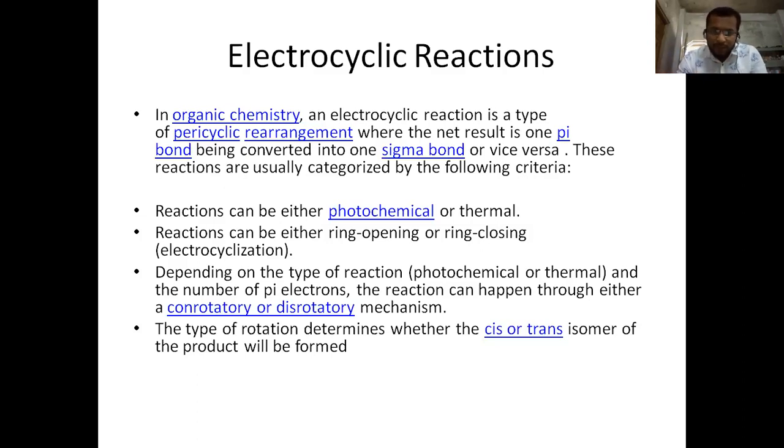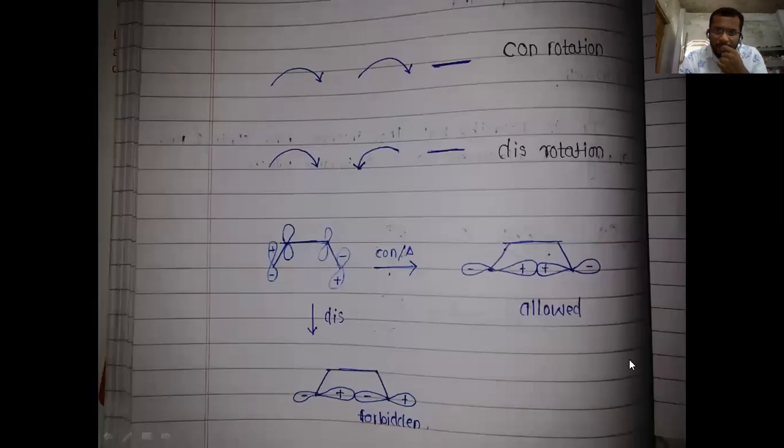The type of rotation determines whether the cis or trans isomer of the product will be formed. By the rotation of the bonds, meant with the con or dis, we can state whether this is going to be cis or trans. So if both arrows are clockwise, then it will be con, and if one arrow is clockwise and one is anti-clockwise, it will be dis rotation.